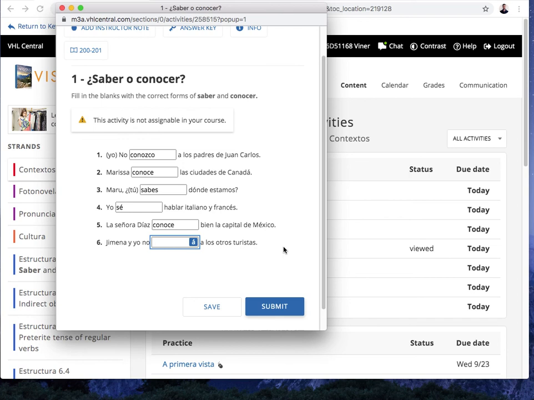Pause. And welcome back. Jimena y yo no conocemos. Conocemos, right? A los otros turistas. We are not acquainted with the other tourists. We are not familiar with, we do not know them. It's people. And that's why we have this here. And this is also, we know it's nosotros because it's Jimena y yo. We do not know them.